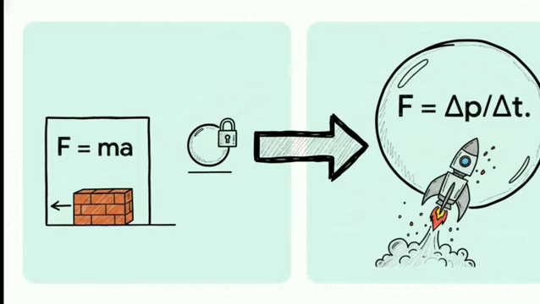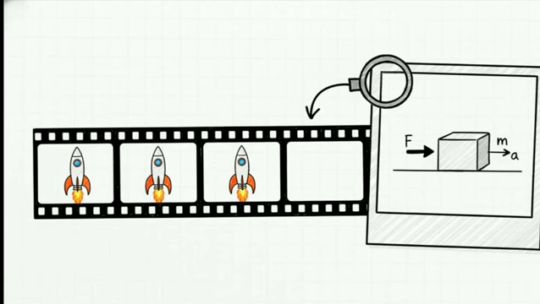Now, here's the cool part. What happens when mass is constant? Well, the only thing left to change is velocity. And what's a change in velocity over time? That's right, it's acceleration. So this bigger general law elegantly simplifies right down into the classic F equals ma. So don't worry, your high school physics teacher wasn't lying to you. F equals ma isn't wrong, it's just a special case. It's like one law is a single perfect snapshot, but the other one, that's the whole movie.